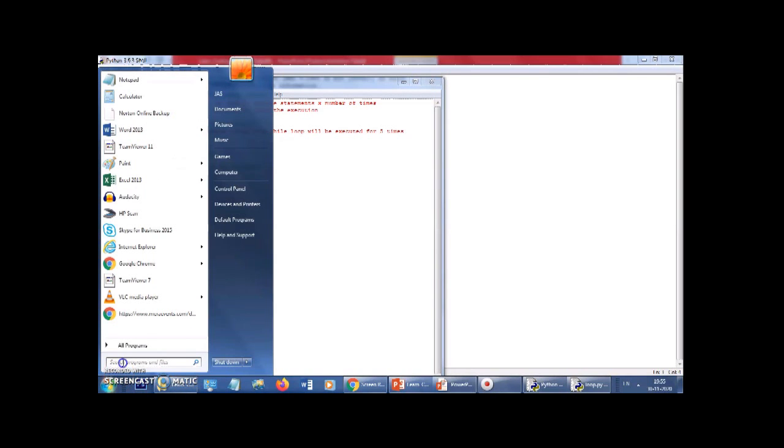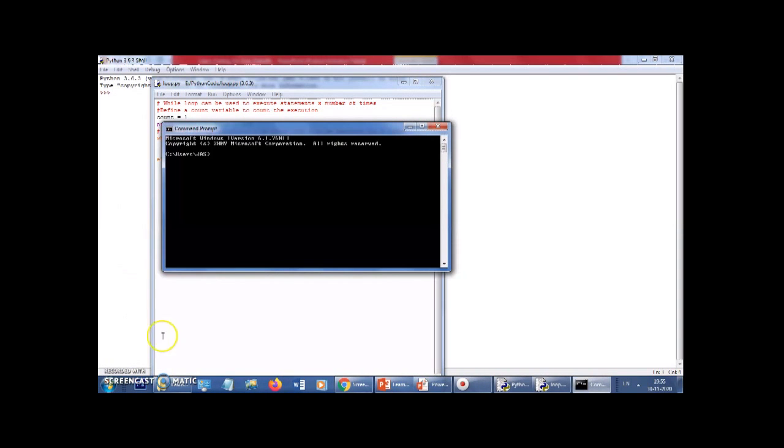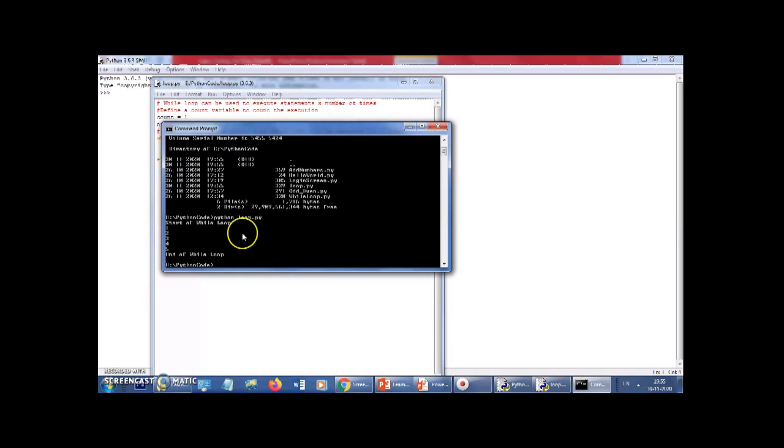Now I will go to the directory and run this file. I'll open the command prompt, go to the relevant folder where I have saved this Python code. I have saved loop.py, right? So I will run this code, python loop.py, right?